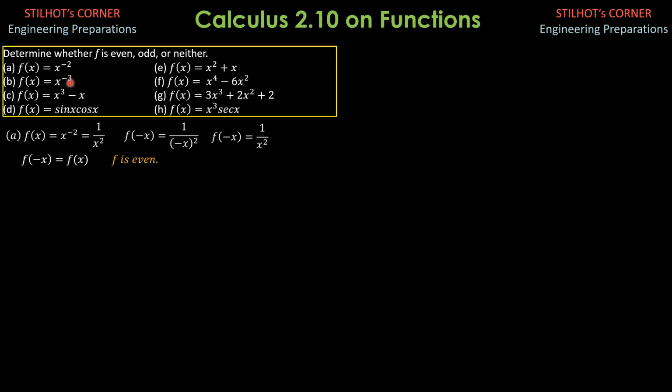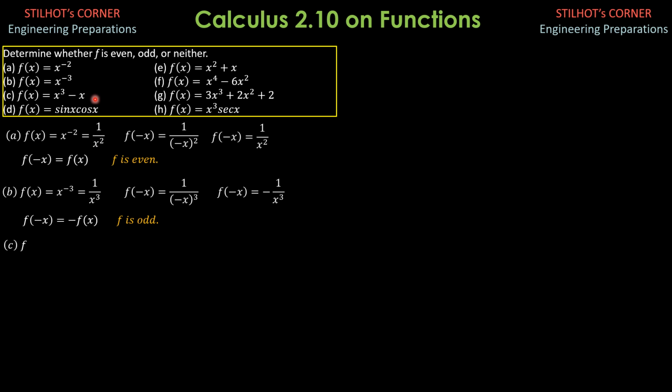Part B, f of x is x to the negative 3, or 1 over x cubed. Replacing x by negative x, it becomes negative of 1 over x cubed. So f of negative x is negative of f of x. Therefore, in part B, f is odd. Part C, f of x is x cubed minus x.